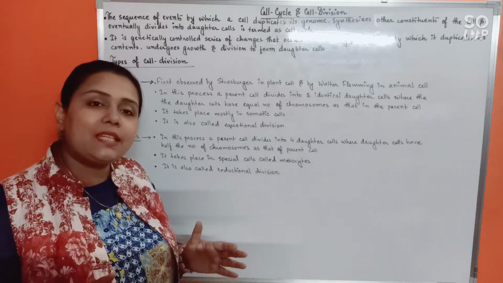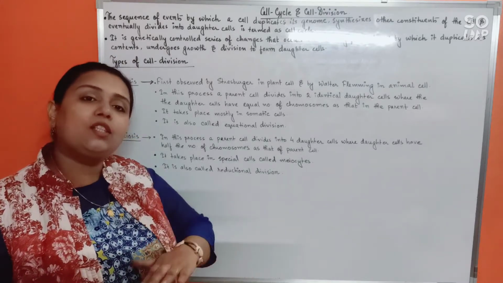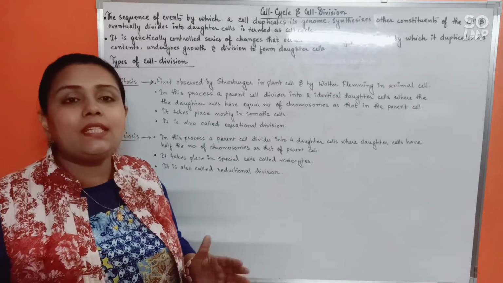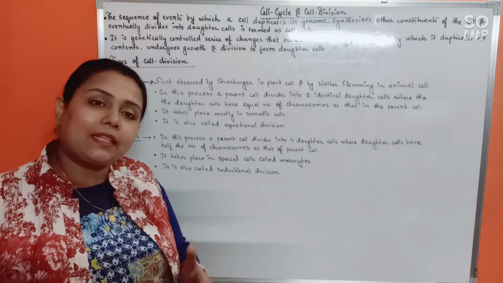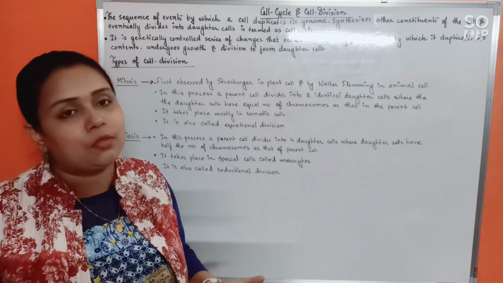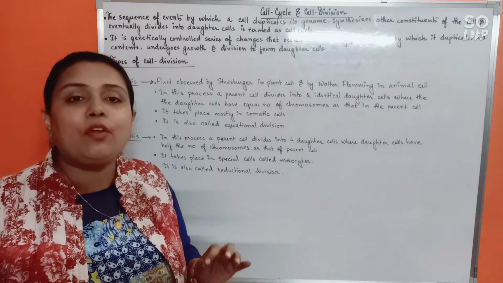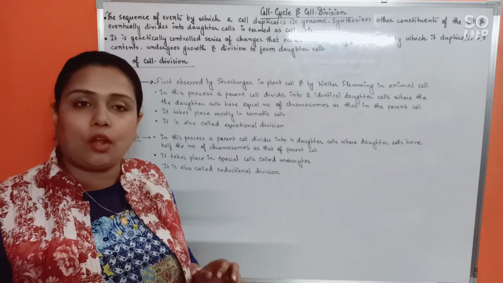If the parental cell is diploid, the daughter cells that would be produced will also be diploid. If the parental cell is haploid, in that case the daughter cells produced will also be haploid. Alright, the ploidy would not change. The number of sets of chromosomes would remain constant.